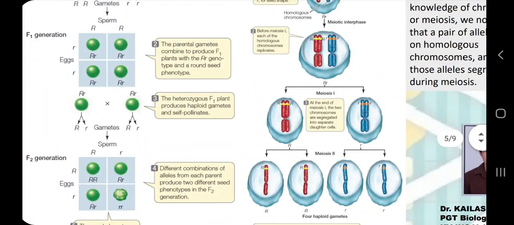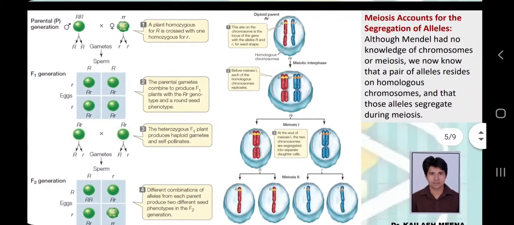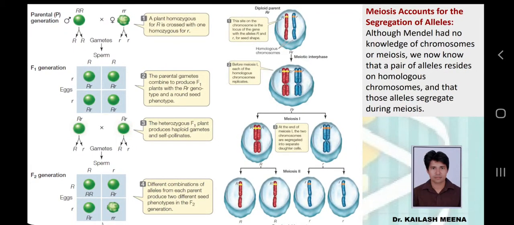Next, I am showing again the monohybrid cross I have discussed in my previous videos. In brief, there were 3 generations in the monohybrid cross.